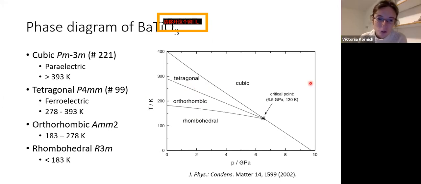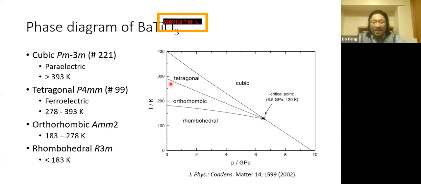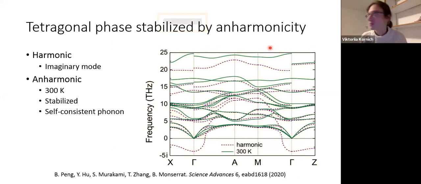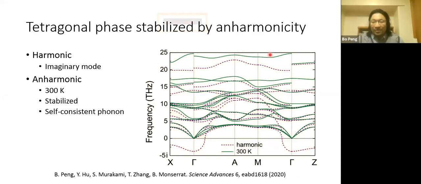Even by temperature? Temperature seems to be pretty random. Yeah, here you can see that at room temperature it's a tetragonal phase. We calculate the phonon dispersion and find that at room temperature there's no imaginary phonon mode, so we call this stabilized. Okay, thank you.